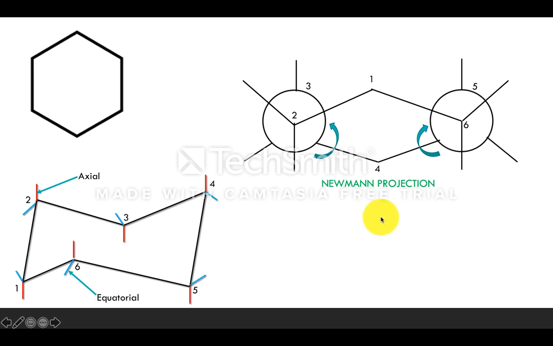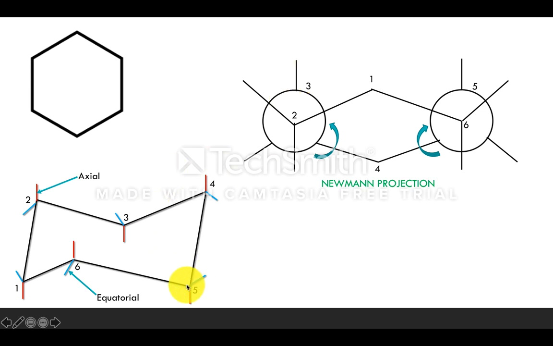So how are you going to represent the rear carbon in the Newman projection? In the form of the circle. See, this second is the front carbon and the rear carbon, third, you are representing in the form of a circle. Here also, 6 is the front carbon and the rear carbon, that is 5, is represented in the form of a circle. Now see, this is the rear carbon, 3. How many hydrogens are attached to this? 2. This is one hydrogen and this is one hydrogen. So 2 hydrogens are attached.